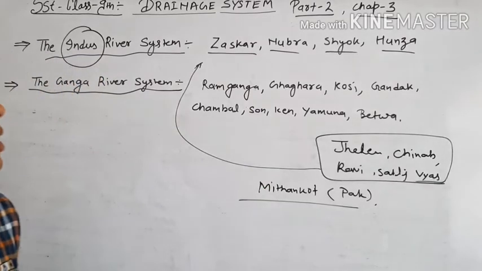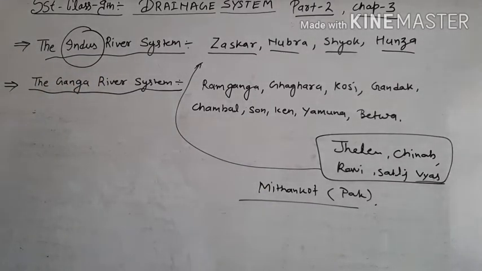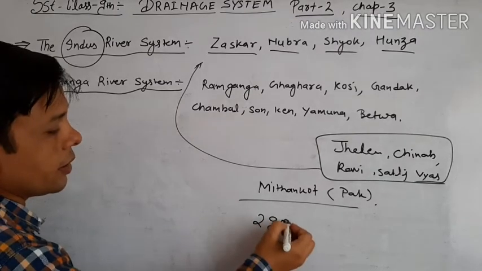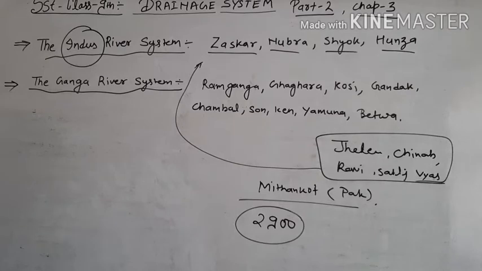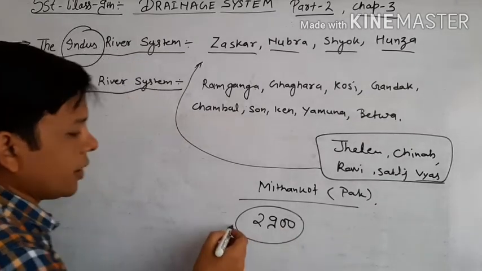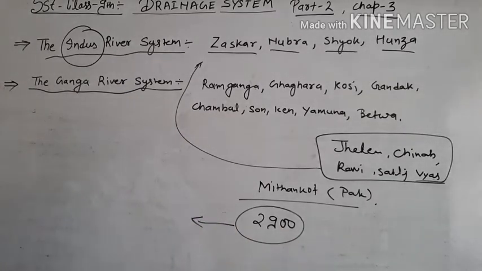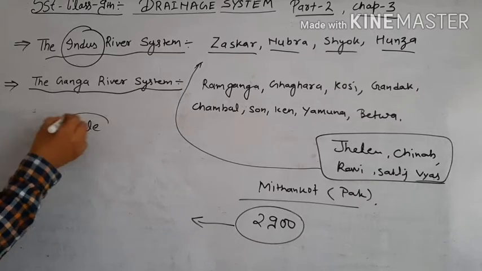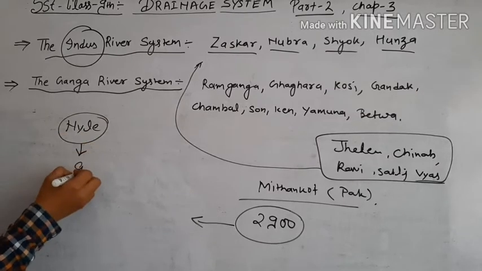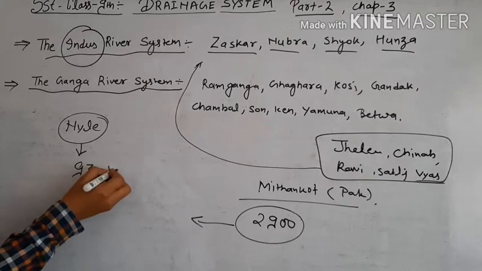Okay, students, the total length of the Indus river is 2,900 kilometers, and the Indus river is among the longest rivers in the world. But you know that the longest river of the world is the Nile river, which is 9,300 kilometers long.